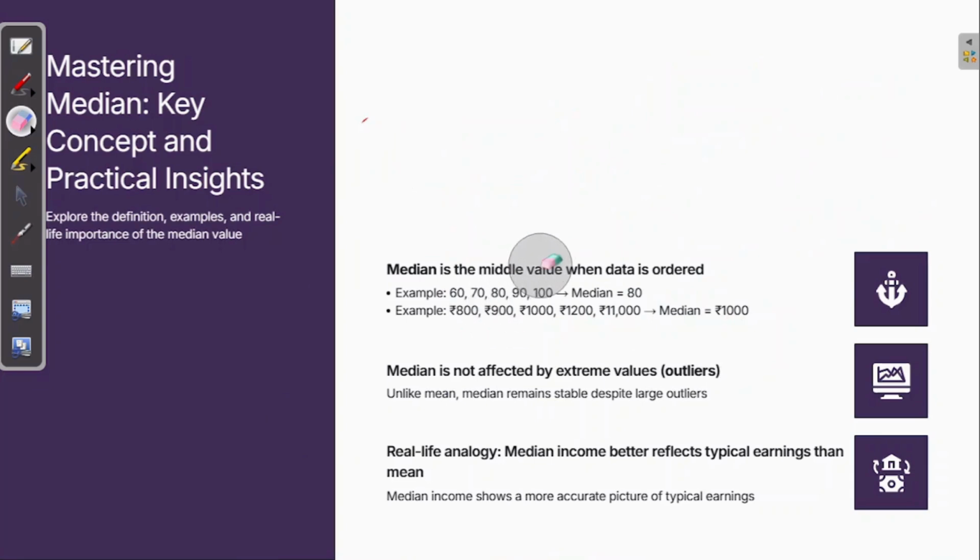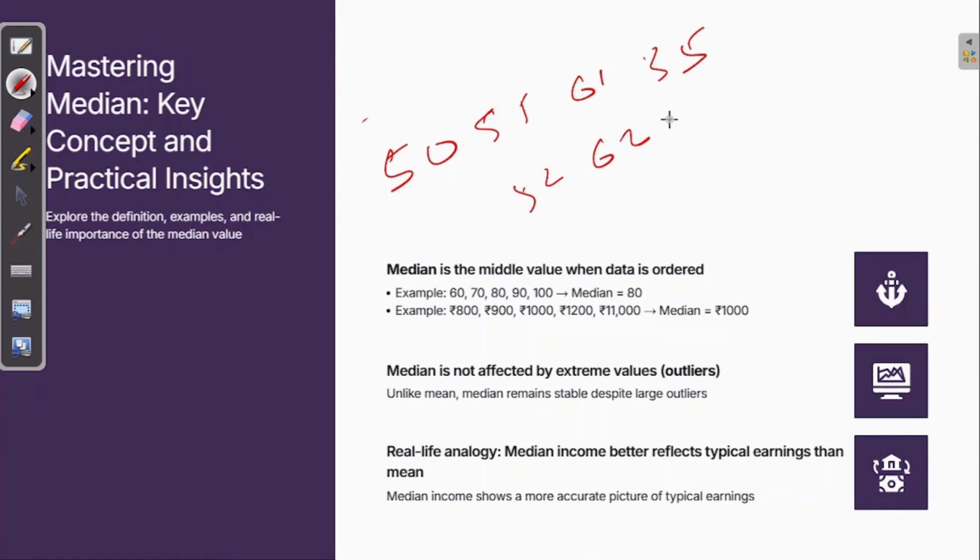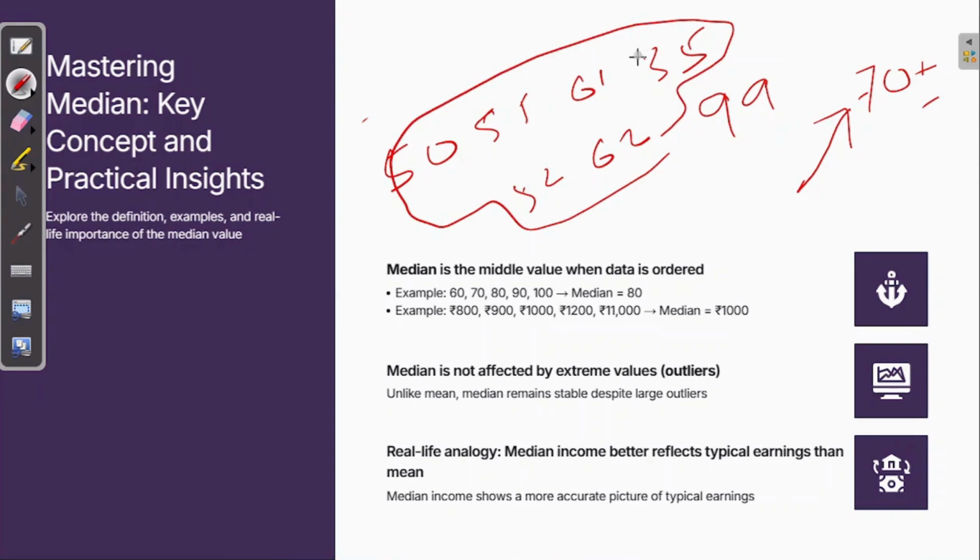In a company, or maybe in a class, let's go to a class only. The marks of the students in math are 50, 55, 61, 35, 52, 62, and one student has scored 99. Don't you think the overall average will be pulled up and the overall score might come in the range of 70 plus or minus, right? Is it the real representation? Because most of the people have got close to 60 or less than 60. One has got 35 also.